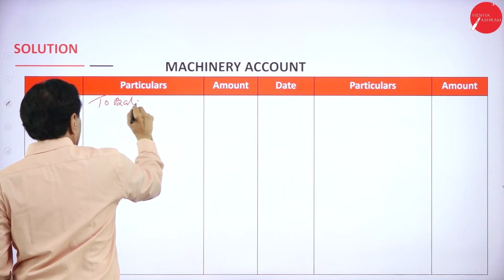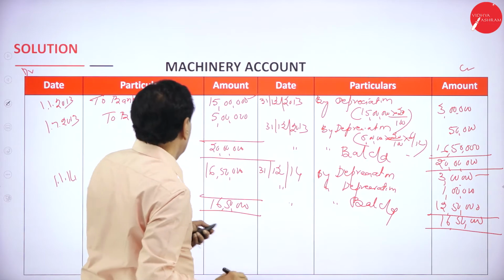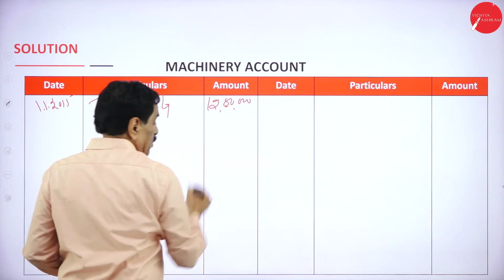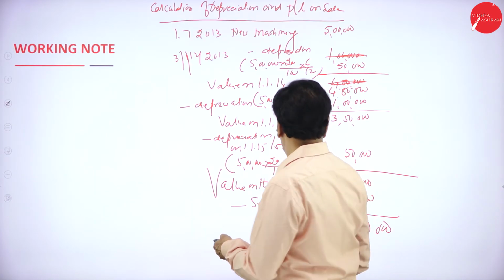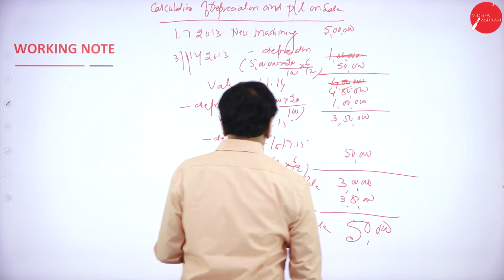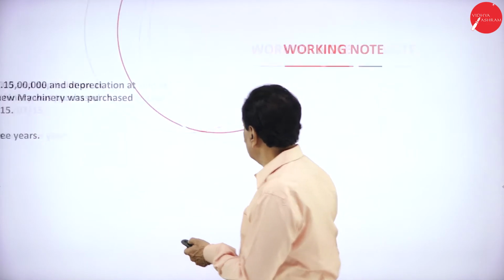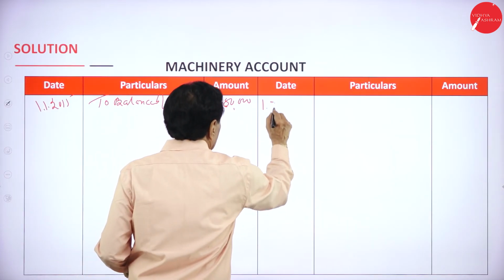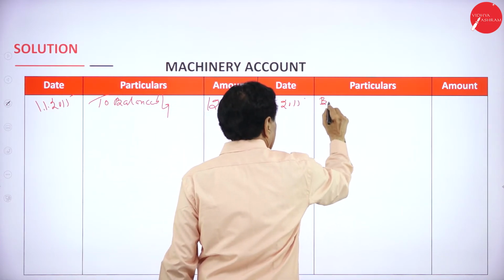This year sale takes place. To balance brought down. What's the value? 12,50,000. So the second machinery is sold. Here in the working note, you see that second machinery is sold for how much money? 3,50,000. On which date was it sold? See that? Sold on 1/7/2015.